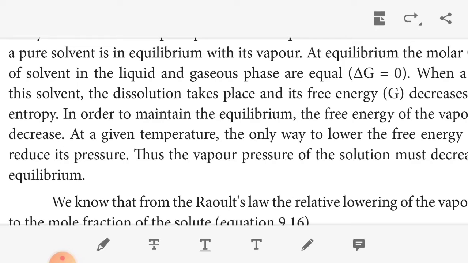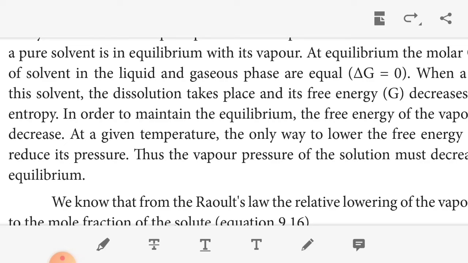So in a closed system in which the pure solvent is in equilibrium with its vapor, at equilibrium the molar Gibbs free energy of the solvent in the liquid and gaseous phases are equal, del G equals 0. Whereas when the solute is added to the solvent, dissolution takes place, the free energy G decreases with an increase in entropy. Okay. So in order to maintain the equilibrium, the free energy of the vapor phase must also decrease.